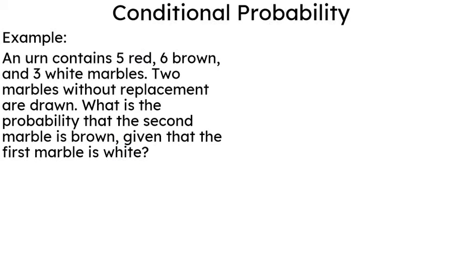Alright, so first of all, as always, let's look at the sample space. Our sample space would be 2 marbles without replacement. So the cardinality of that set would be, on the first draw, 14, because that would be 5 plus 6 plus 3.